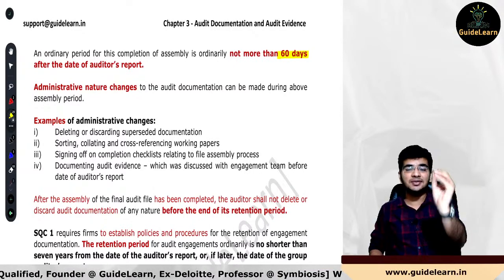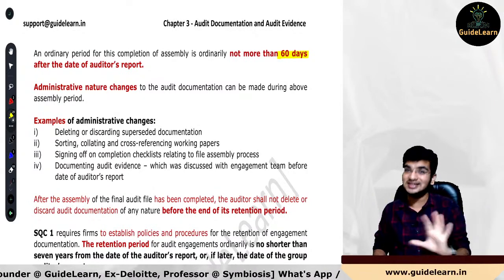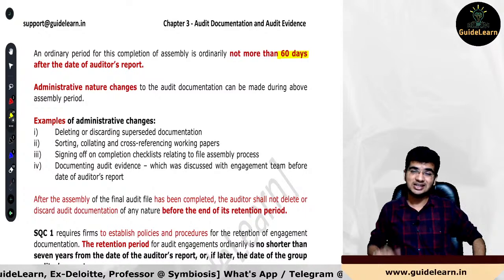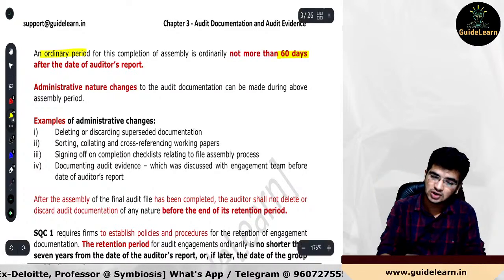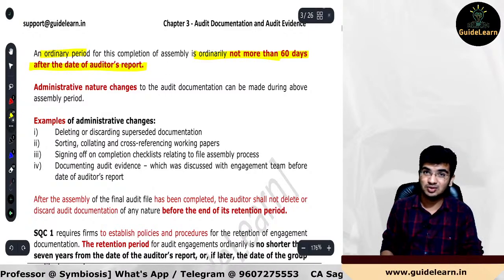60 days is just for the purpose of setting up by the firm's policy procedure. Firm cannot set more than 60 days period for the purpose of completion of file assembly as per SQC1. So that's what they are saying. An ordinary period for the completion is ordinarily not more than 60 days after the date of auditor's report. I hope you guys are clear.